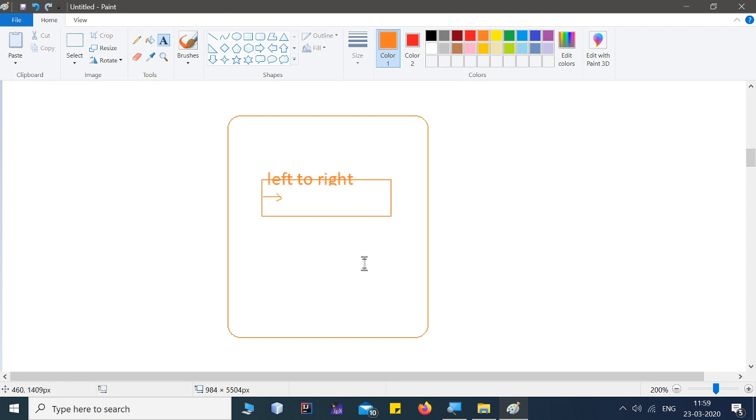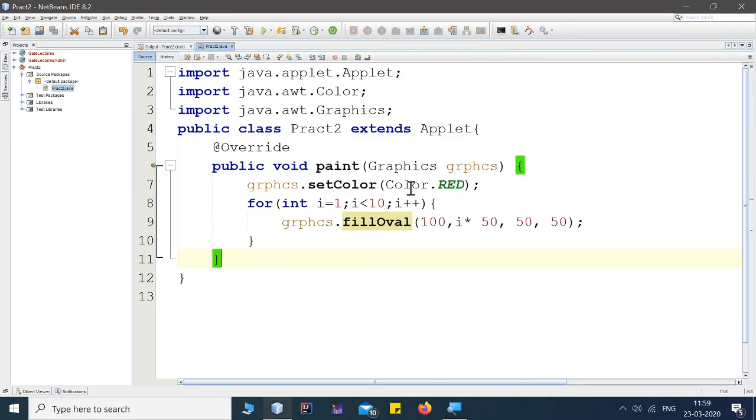So how can we approach this problem? See, first we need to create one rectangle, and then inside that rectangle we need to fill the colors from left to right, guys. So let's move back to NetBeans, and inside the NetBeans I'll try to implement this.